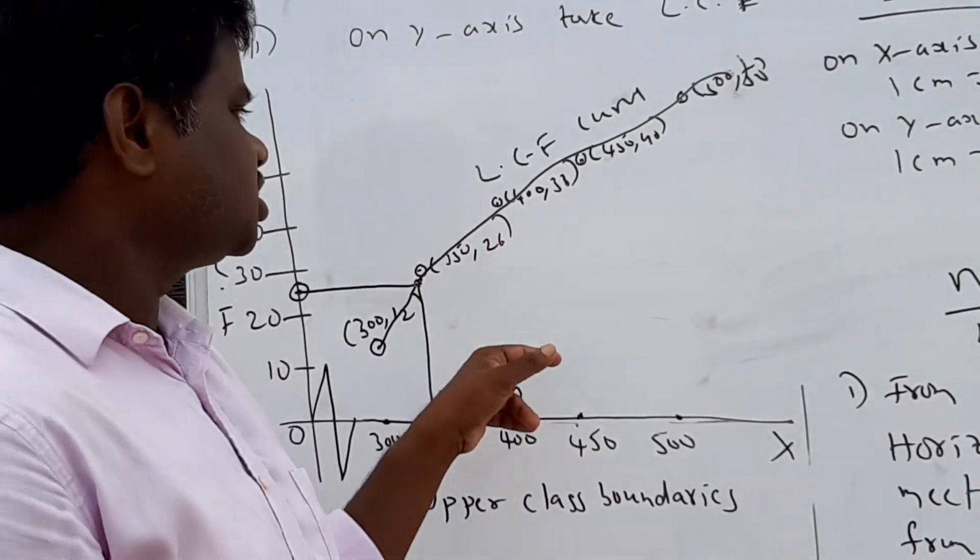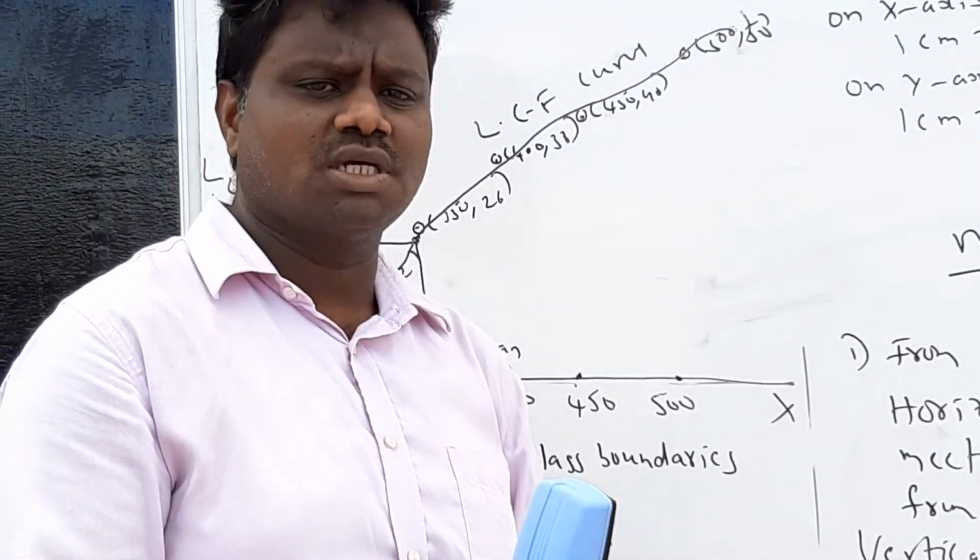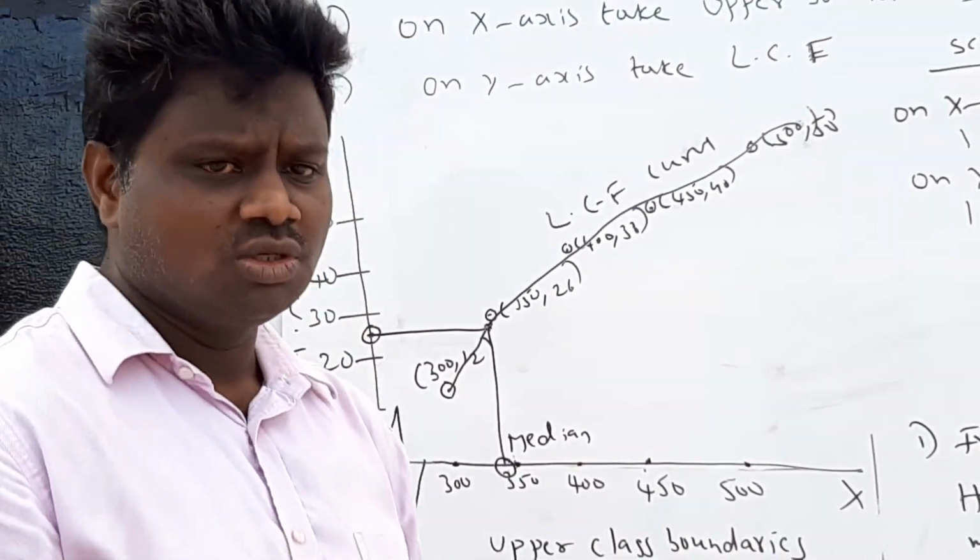This S-shaped curve, this type of S-shaped curves are called ogives.